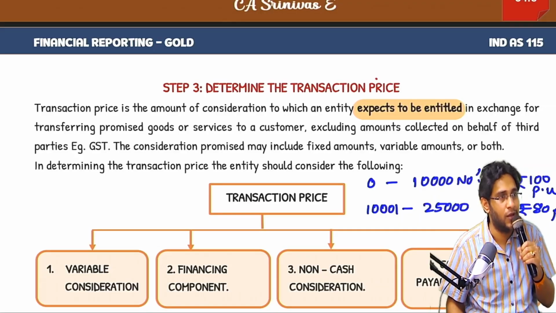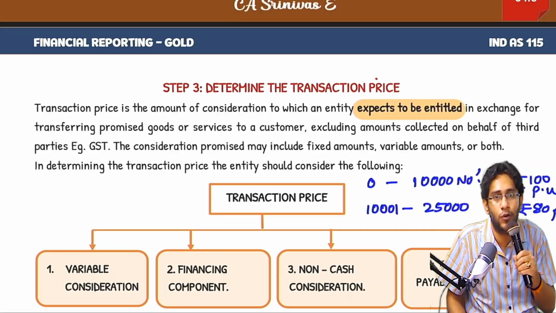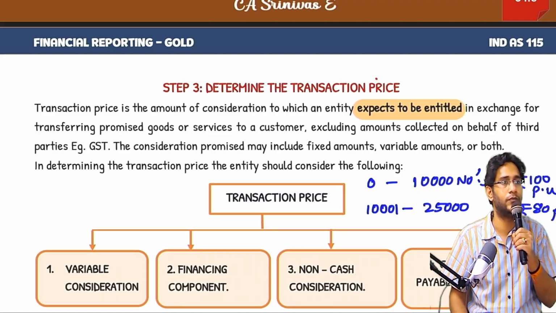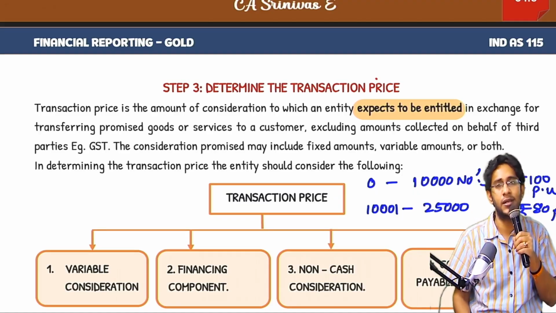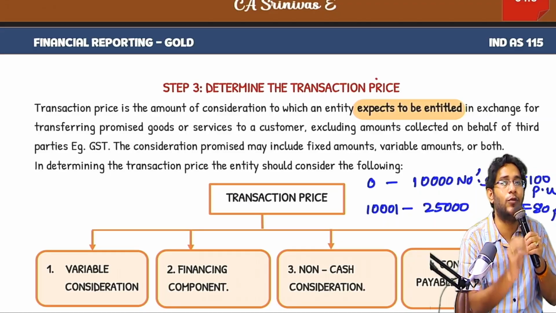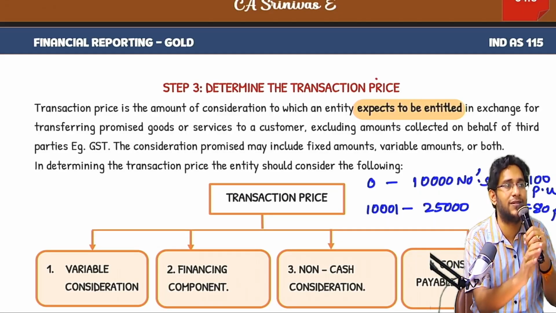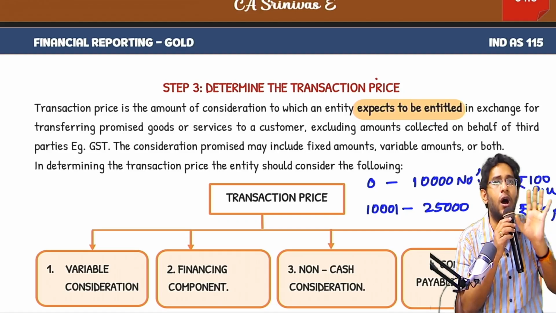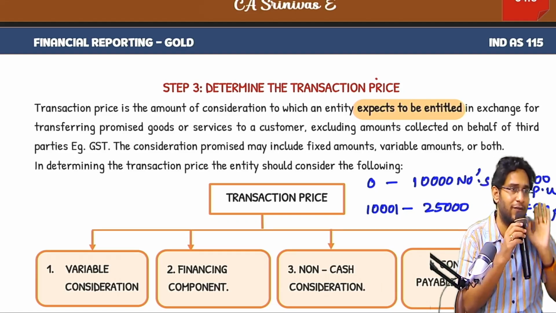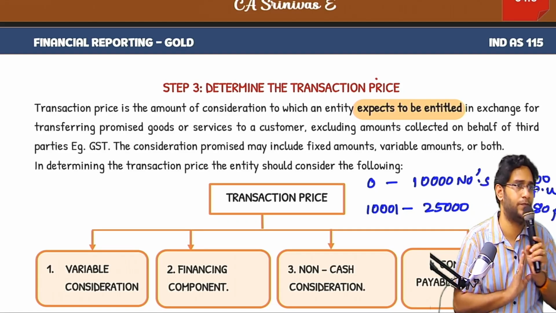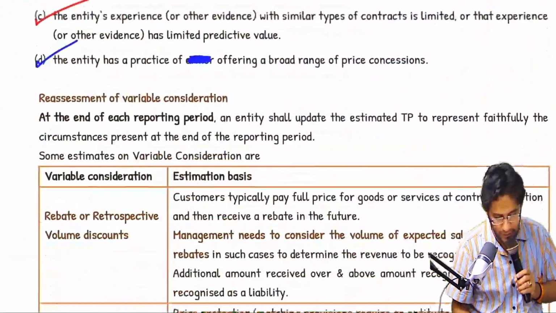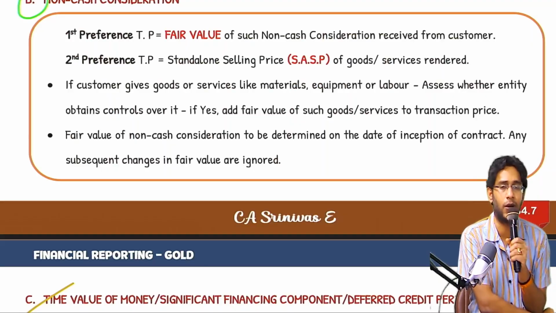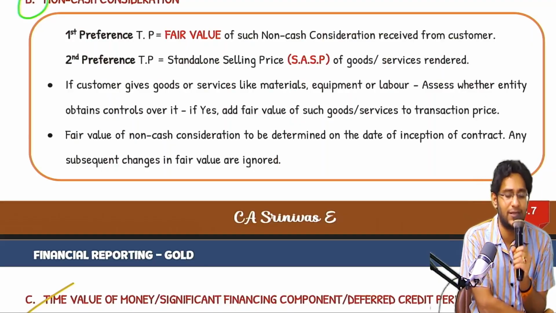Are you clear here? Sir, but what I received now, the fair value is not measurable, sir. We do not know the fair value. Then second option, standard says, measure revenue at standalone selling price of goods and services delivered. If you normally sell these goods and services to outsiders for cash, how much will you sell? That price you recognize as revenue. That is second priority. First priority is always fair value of non-cash consideration received from the customer. If that is not available, then second category.